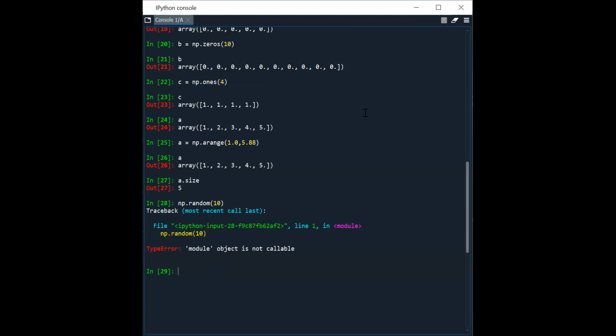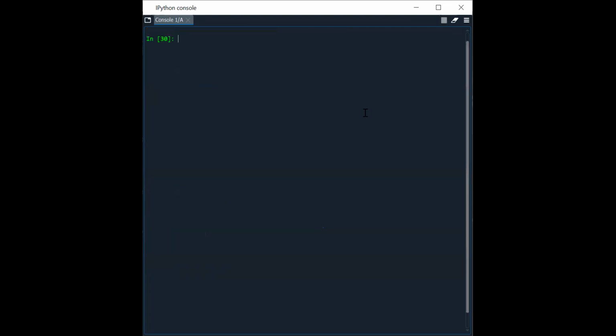We will do it in this way: import numpy as np, which we have done. Now import numpy.random as nr, under the variable name nr.